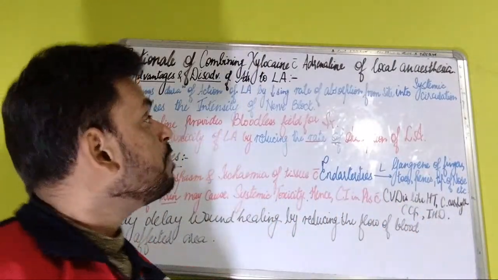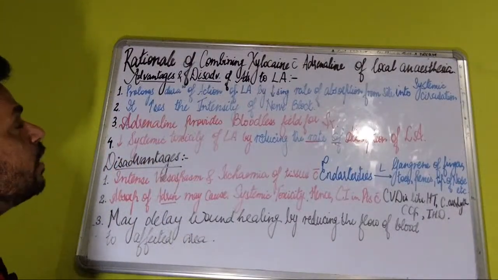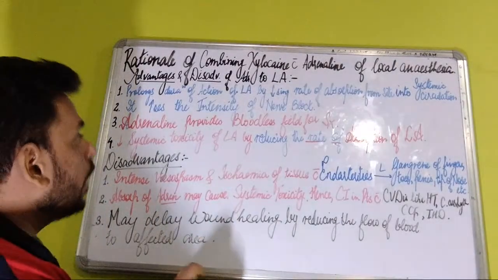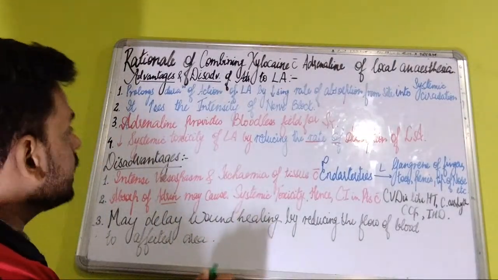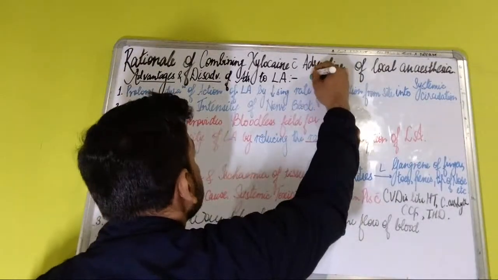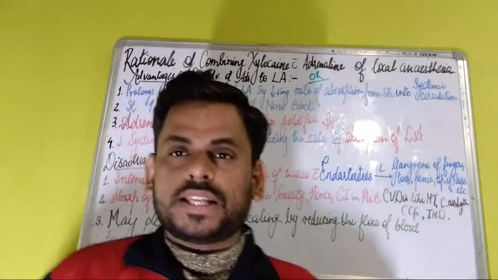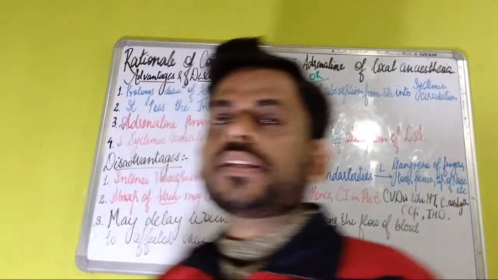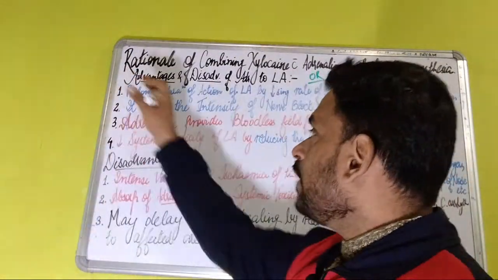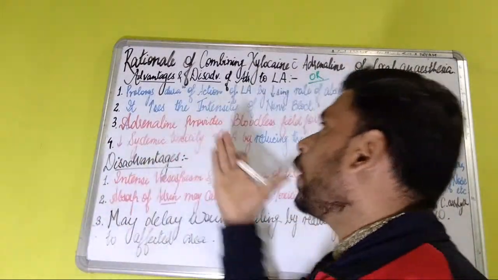So the rationale of using adrenaline with local anesthesia is very frequently asked in the professional exams. They can ask you this question in the form of the rationale of combining xylocaine with adrenaline, or in the form of advantages or disadvantages of adding adrenaline to local anesthesia. So students and viewers, firstly we'll be looking at what the advantages of adding adrenaline to local anesthesia are.